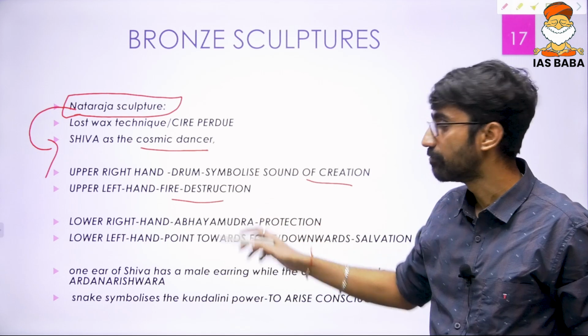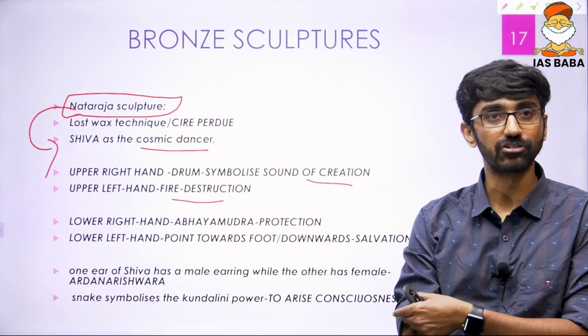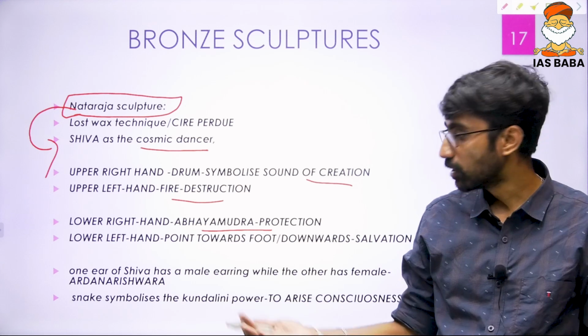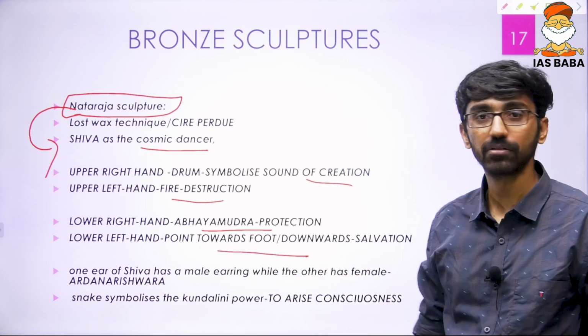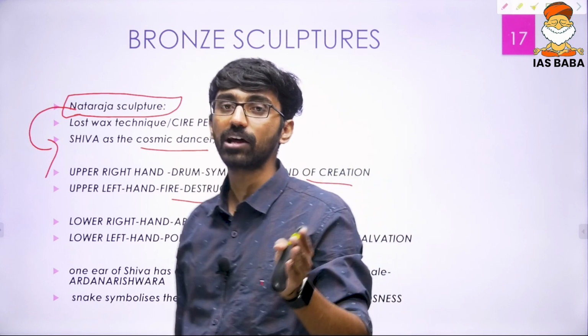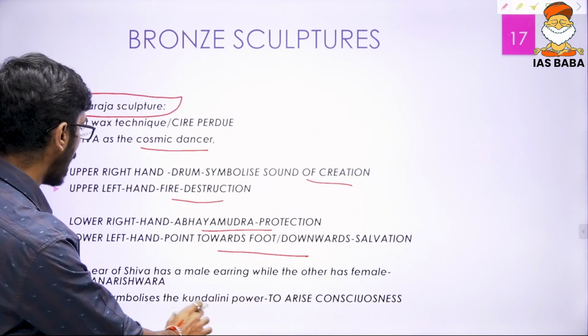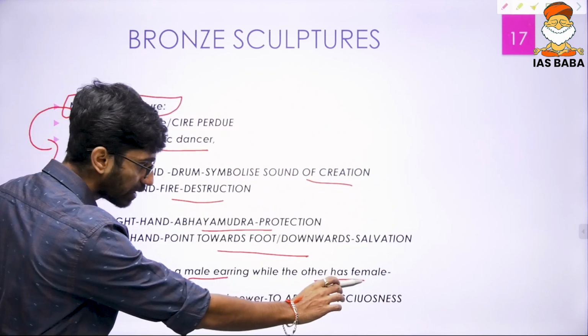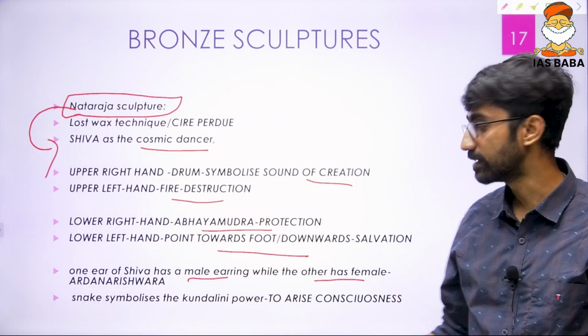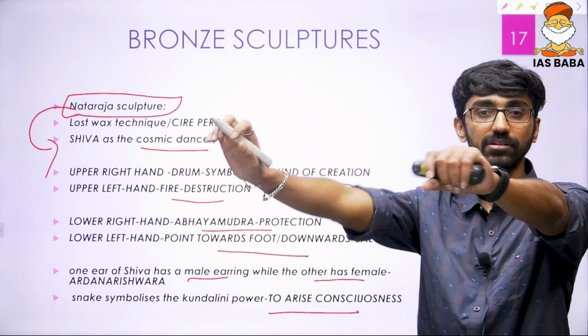Upper left hand holds the fire, which represents destruction. The lower right hand with the Abhaya Mudra is granting protection. And the lower left hand points towards the foot, that is downward, which means salvation. Then it also portrays the Ardhanarishwara aspect of Shiva, because one ear has a male earring and the other a female earring. And the snake represents, we can say, the Kundalini power to arise the consciousness.